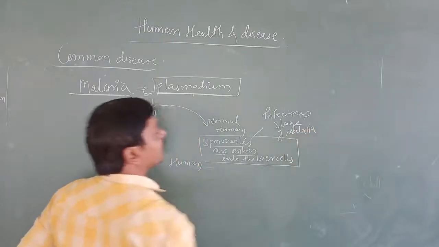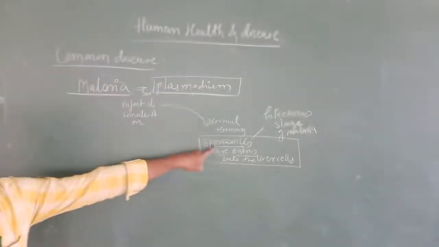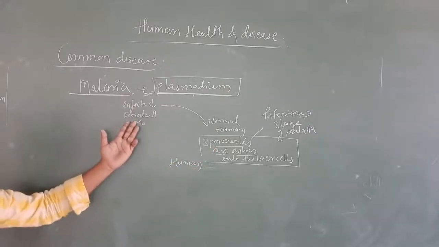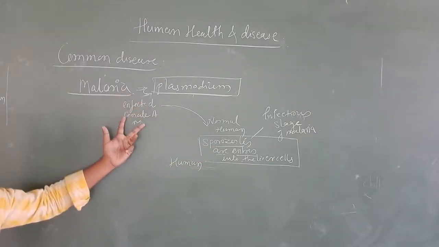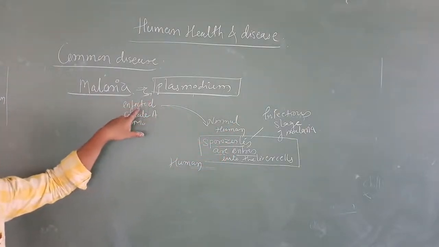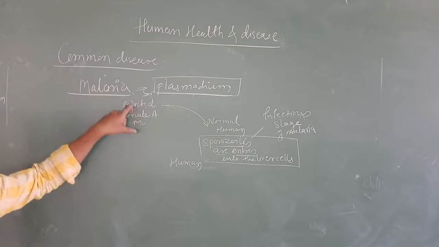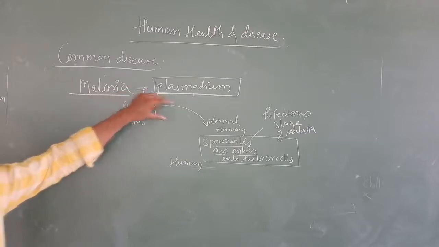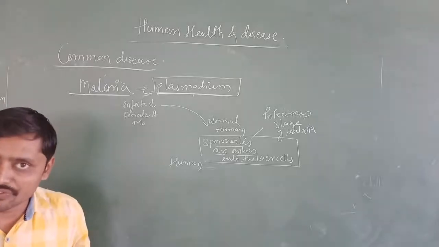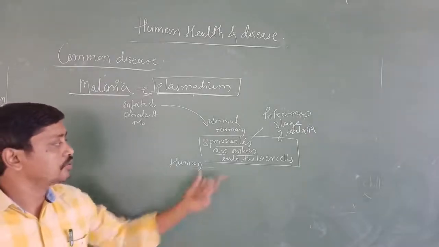A question will come: what is the infectious stage of malaria? Sporozoites. Now you understand that in an infected female mosquito, the infectious stage sporozoites are present. When the infected mosquito bites a normal person, these sporozoites enter into that person. First they go to the liver cells.